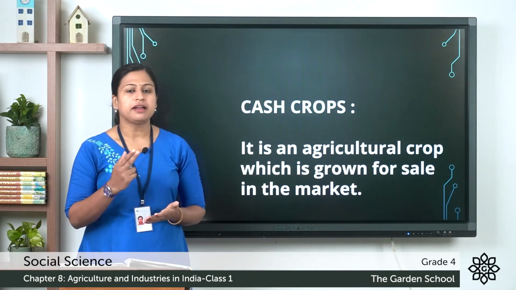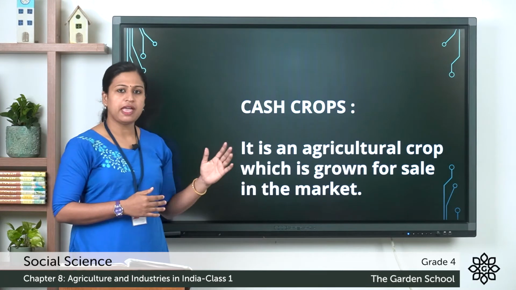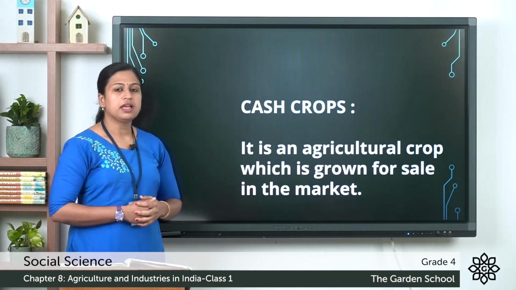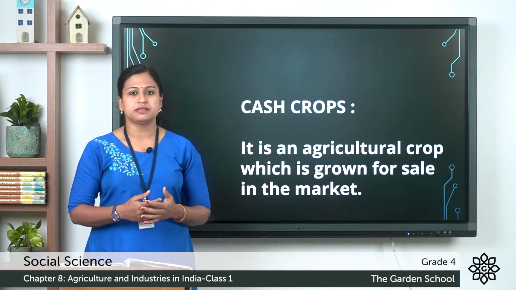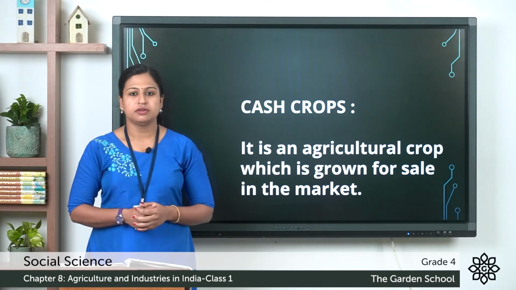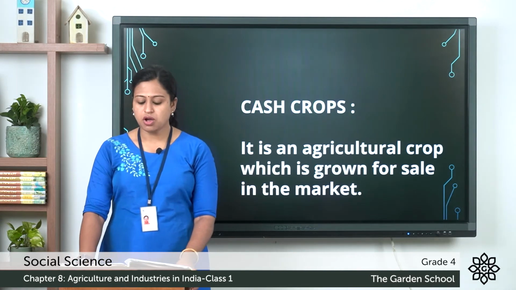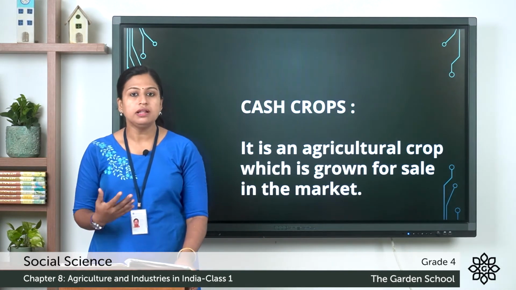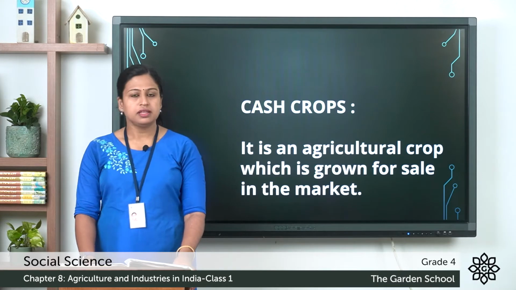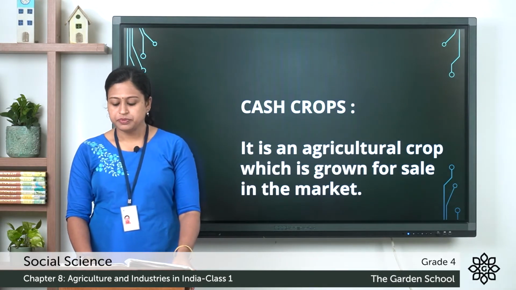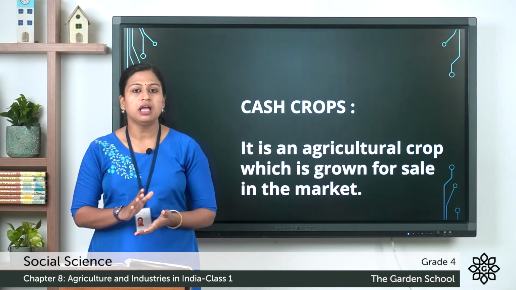So crops are categorized into two categories, food crops and cash crops. Food crops we have already discussed. Now we'll discuss cash crops. It is a crop that is cultivated for sale purposes, that is, it is sold in the market to gain profit. Some of them are tea, coffee, jute, cotton and rubber. And there are many oil seeds like mustard, linseed, castor and so on. There are many spices also like pepper, cardamom, clove, chilies and so on. So these all are cash crops.